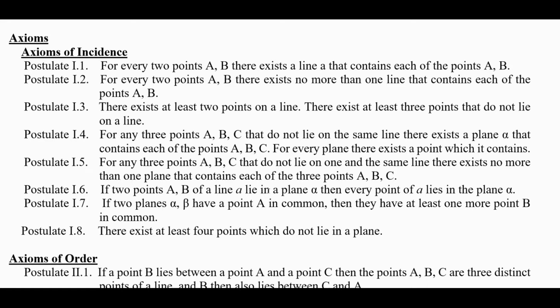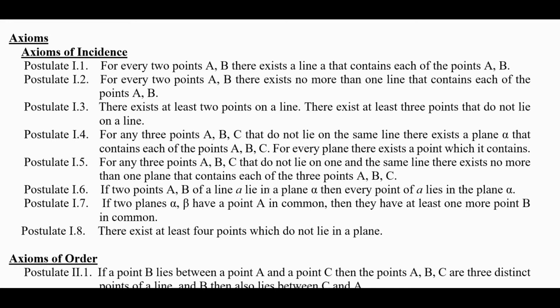The first part, there exist at least 2 points on a line, says if there's a line, then there exist at least 2 points that are on that line. And that's an if-then statement. The second part is actually an existence statement. There exist at least 3 points that do not lie on a line. So a set of 3 non-collinear points does exist.